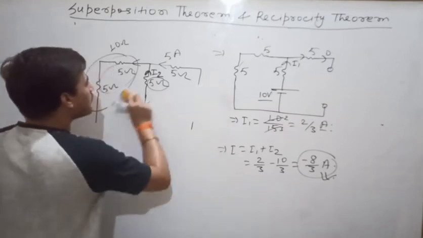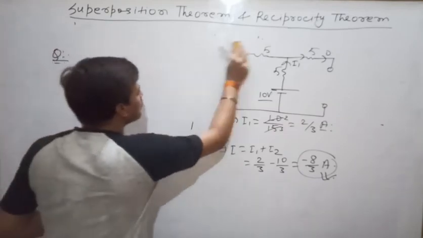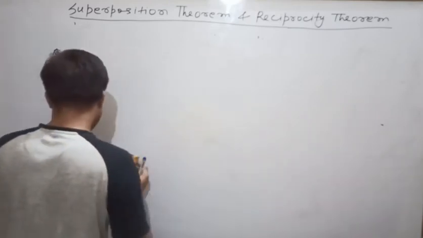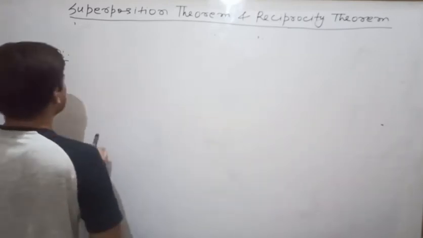I am giving you one question. You can practice by yourself. See the question.